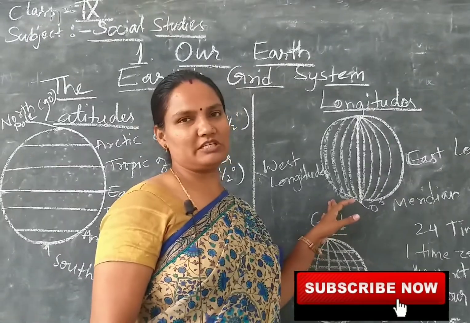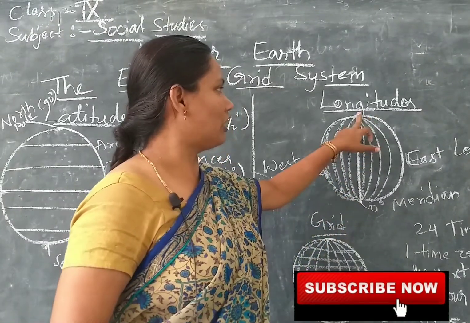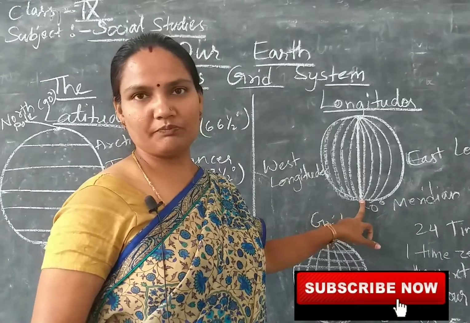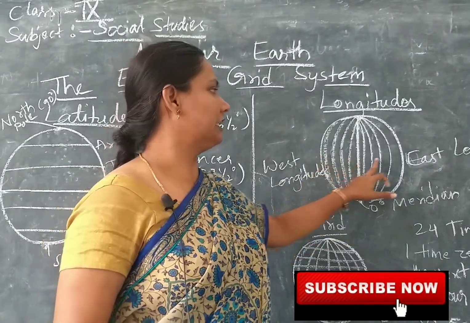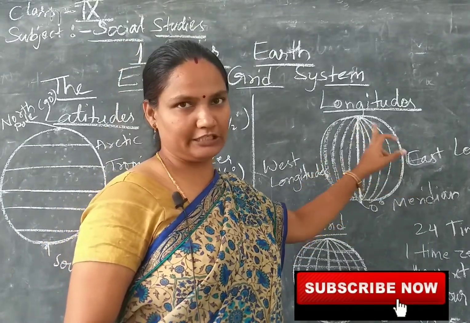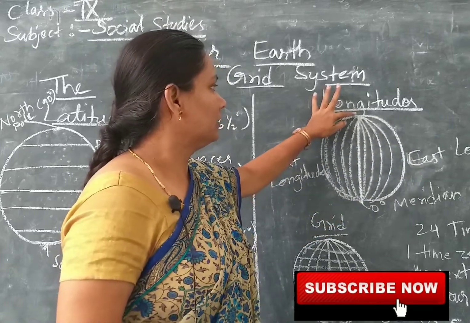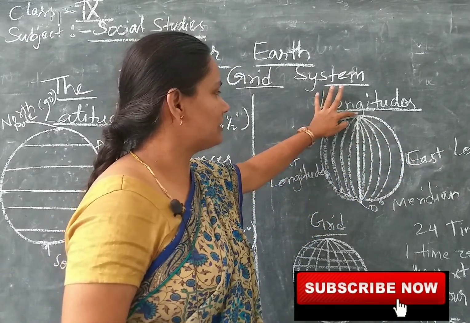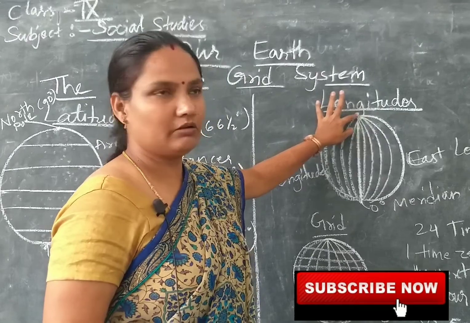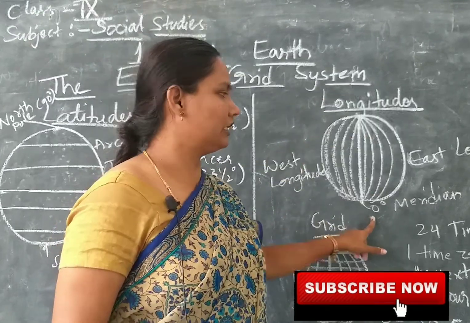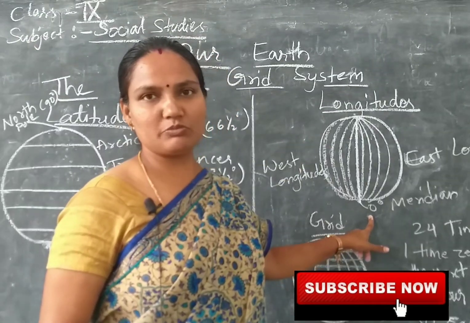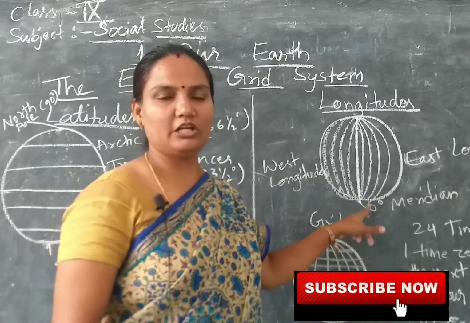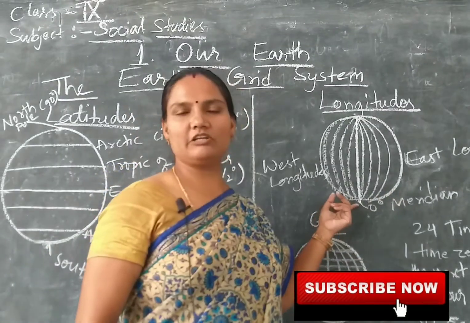Longitudes are also imaginary lines drawn from North Pole to South Pole. Okay, they intersect the equator at the middle and other latitudes too. So the line which is drawn in the middle is called as 0 degree meridian or Greenwich meridian or prime meridian. Now why it is named as Greenwich meridian?